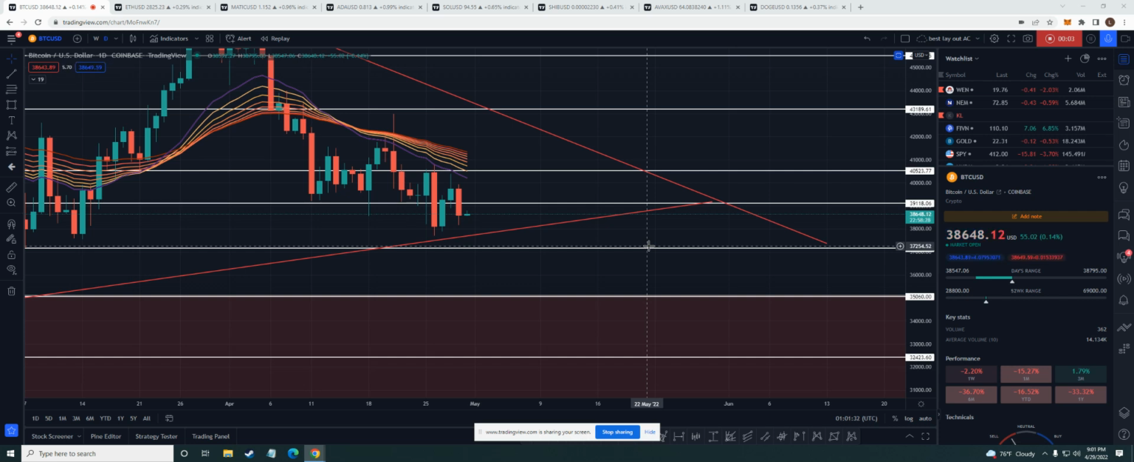Tonight's video, we're going to be talking about Bitcoin, Ethereum, Matic, Cardano, Solana, Shib, Avalanche, and Dogecoin in that order. And first, guys, we're always going to start off on the Bitcoin chart. This is the daily chart. Each candle represents a day.